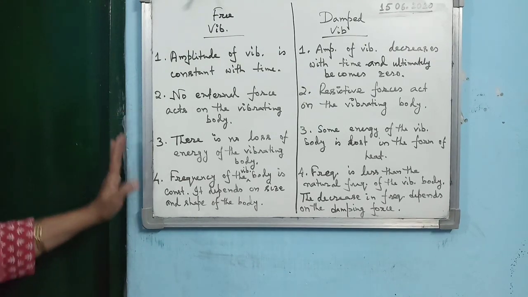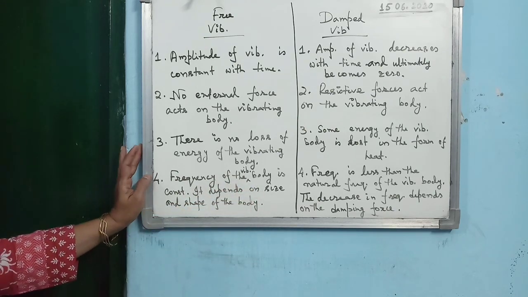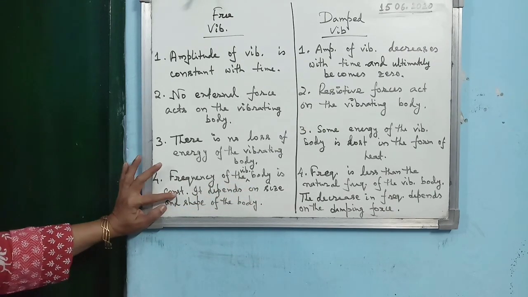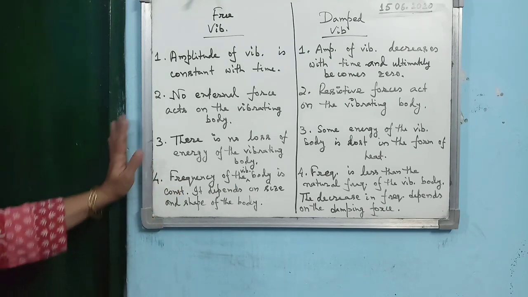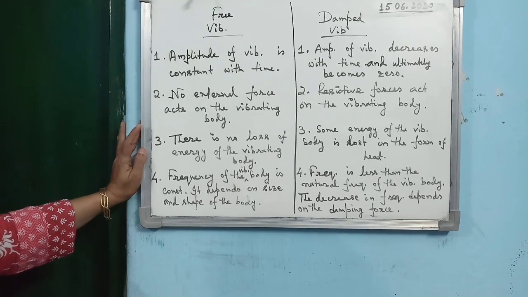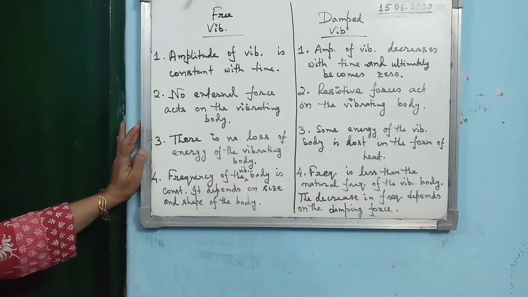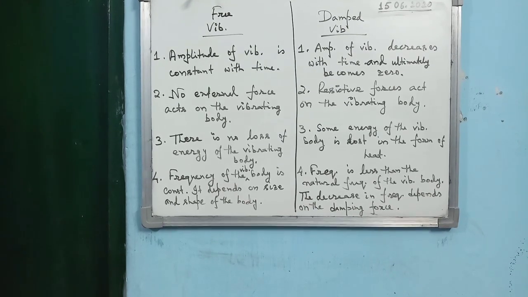And fourth point, frequency of the vibrating body is constant. It depends on, don't write constant, full form you must write TNT. It depends on size and shape of the body, whereas in case of damped vibration, frequency of vibration is less than the natural frequency of the vibrating body, and the decrease in frequency depends on the damping force.